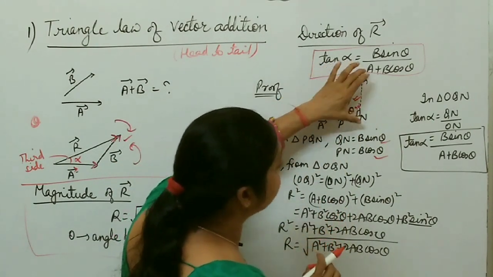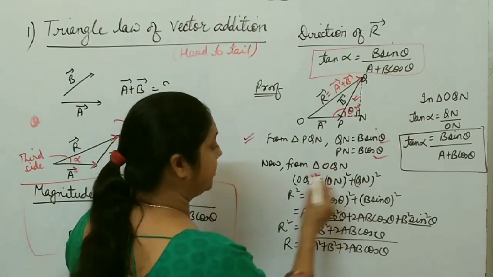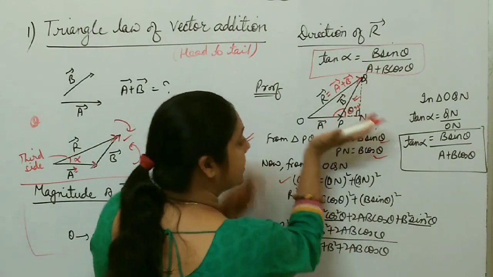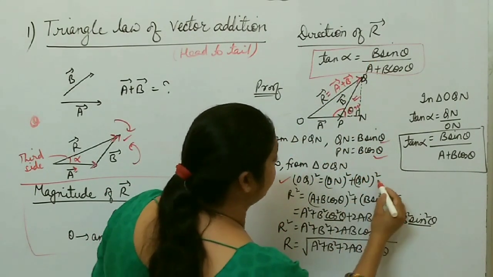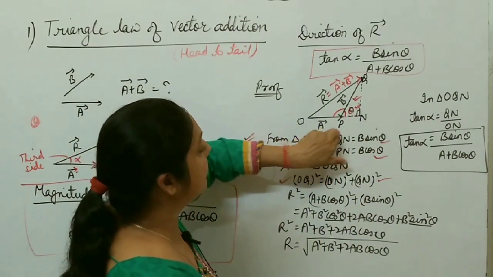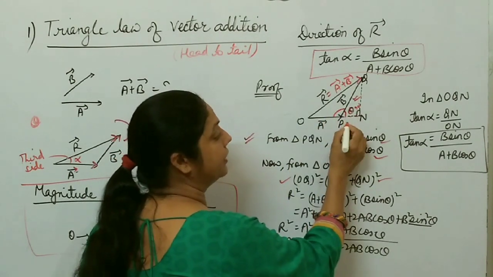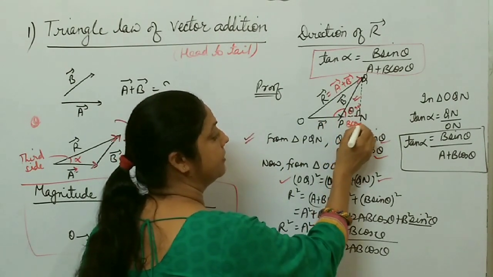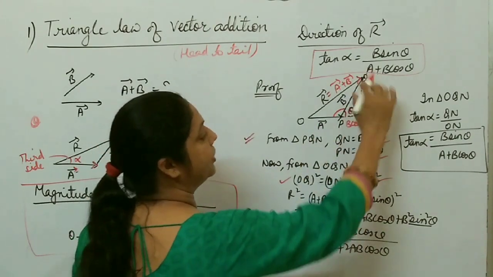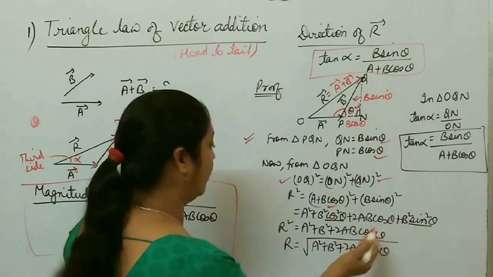R square equal to QN square plus ON square. So from triangle OQN, this OQ square equal to this ON square plus QN square, right? What is the value of ON? ON is OP plus PN. So OP is what? A, and PN is what? B cos theta, whole square, right? This term plus QN. QN is what? B sin theta. So B sin theta whole square.